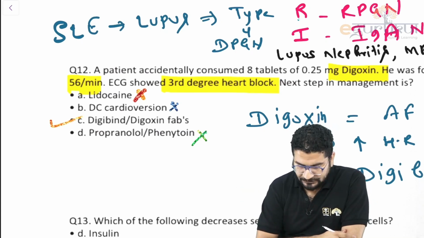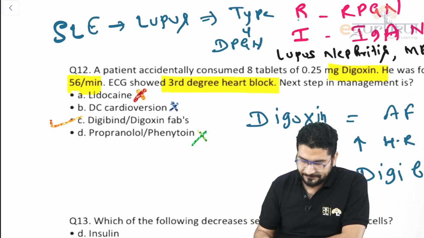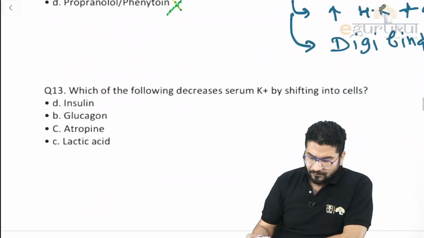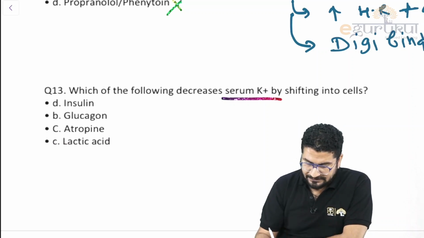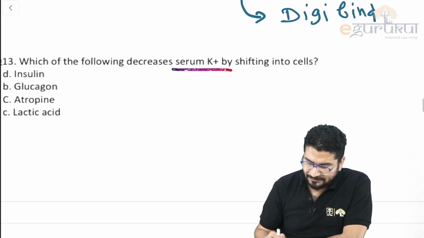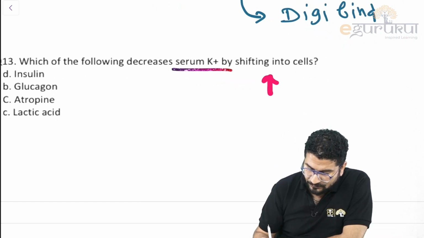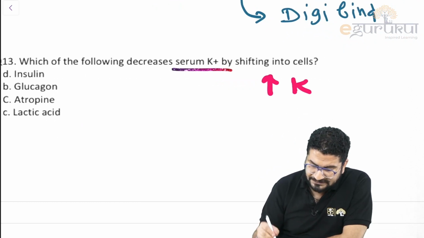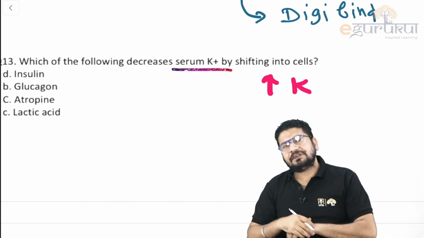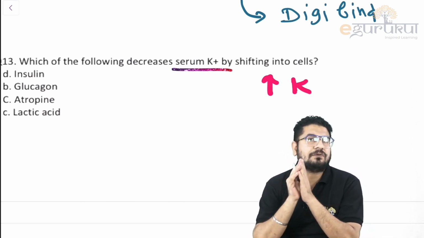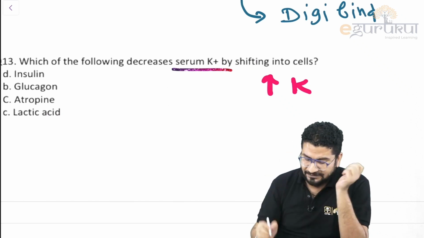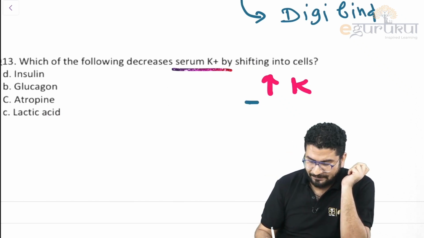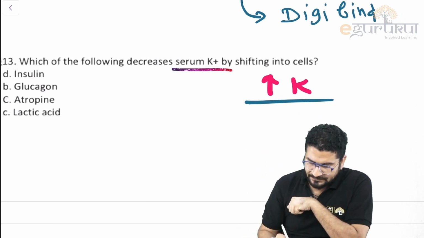Simple. So here your goal is to increase the heart rate. Next: decrease serum potassium by shifting it into the cell. So they're asking you the management of hyperkalemia. Whenever there is more potassium in your body, you will see ECG changes. The normal value of potassium that we see is 3.5 to 5.5. If you see changes in potassium, how will you manage? Hyperkalemia can produce tall T waves.